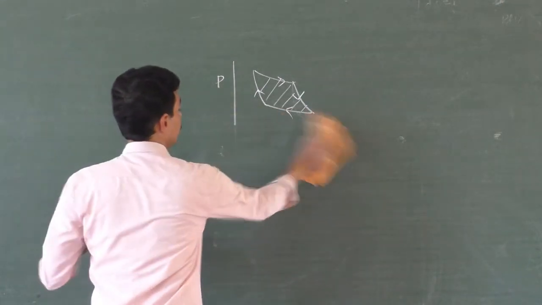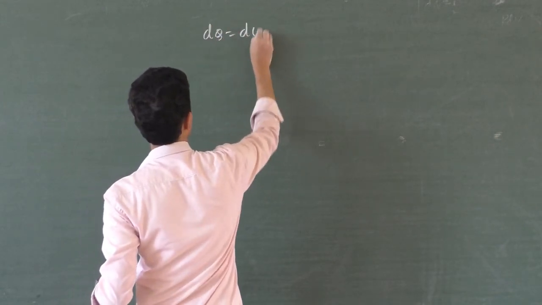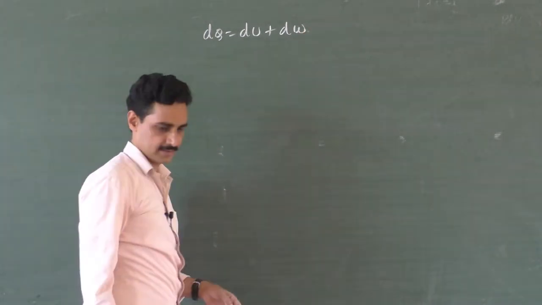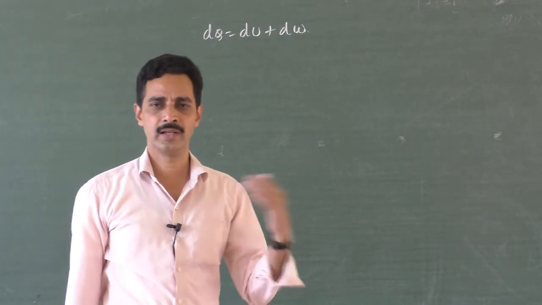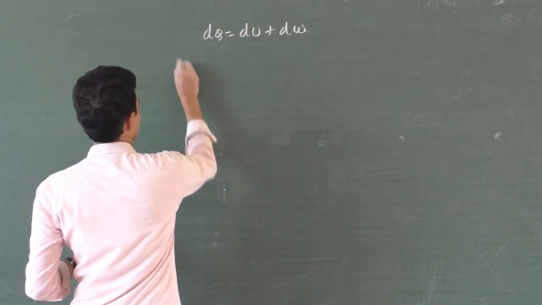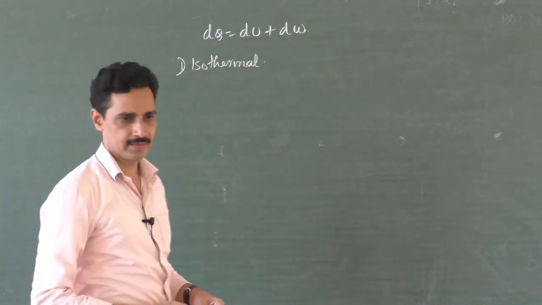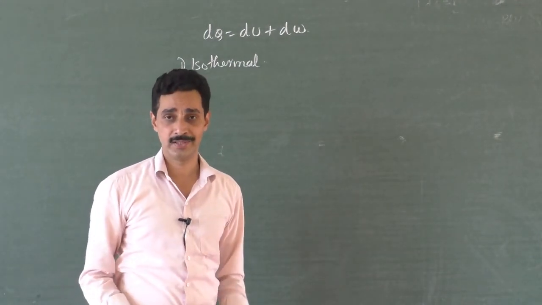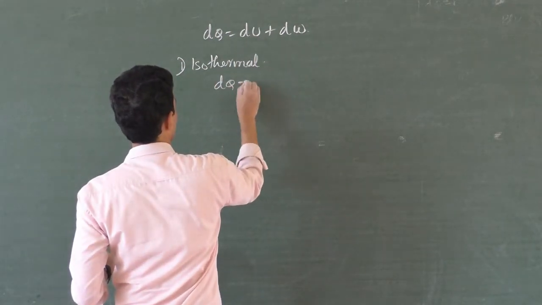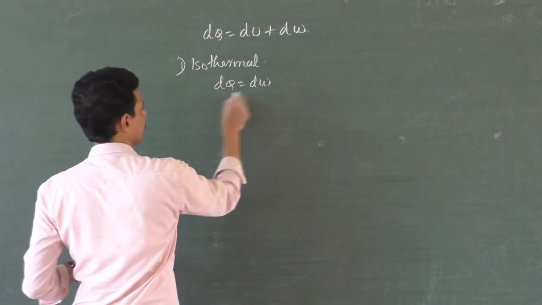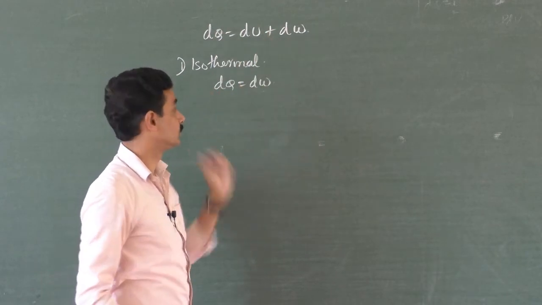Okay, now if you use the first law of thermodynamics, that is dQ is equal to dU plus dW, for different processes. First of all, you must be acquainted with all the processes: isothermal, adiabatic, isochoric, isobaric and all. What is isothermal? Isothermal process is a process where temperature is kept constant. That means no change in the internal energy. Kinetic energy of the gas molecules doesn't change because we are not changing the temperature. dQ is equal to dW. All the heat energy supplied is used to do the external work because we don't have any need to increase the internal energy.